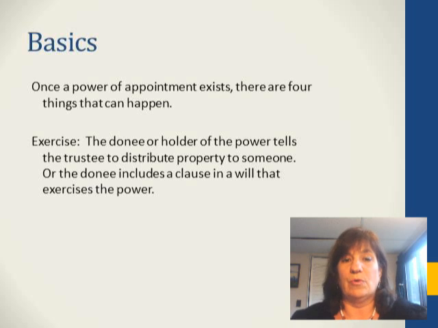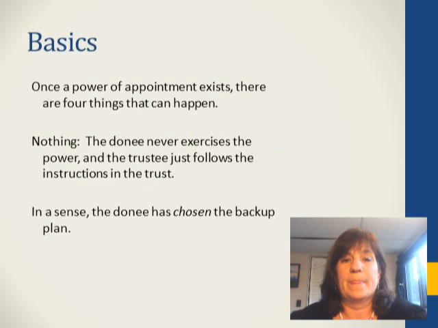Exercise means the donee or the holder tells the trustee to distribute the property to someone. Or if it's a testamentary power of appointment, the donee includes a clause in a will that exercises the power. Or the donee could just do nothing, and the trustee follows the instructions in the trust. Now think about this.